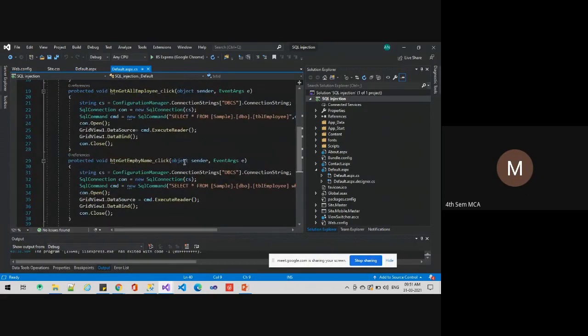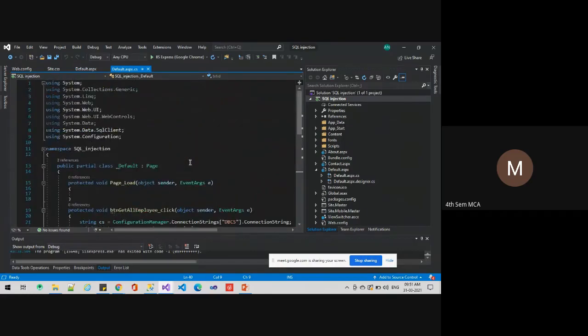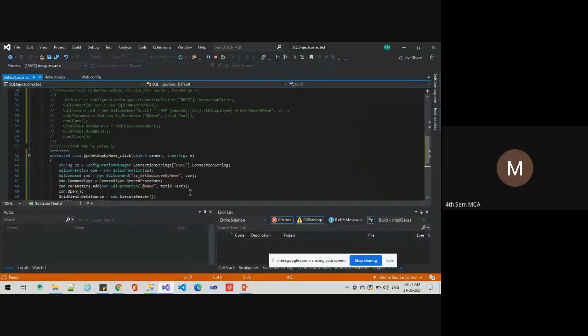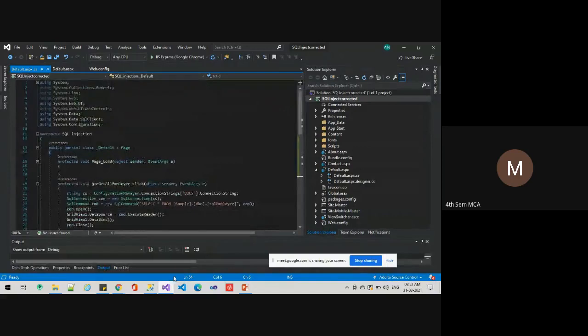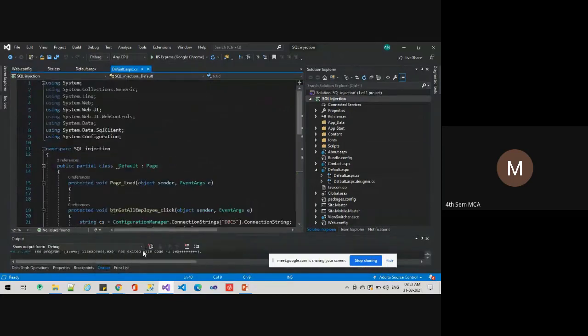Yes, able to see, everyone? Anyone have to respond? She has increased the code. Yes, yes, Preeti, you can start from the beginning. Yes, ma'am. Without using SQL injection, what is happening? With injection, what is happening? And in injection also, she has taken two things: one is parameterized, another one is PLSQL. Yes, yes, Preeti, you can continue. Okay, ma'am.